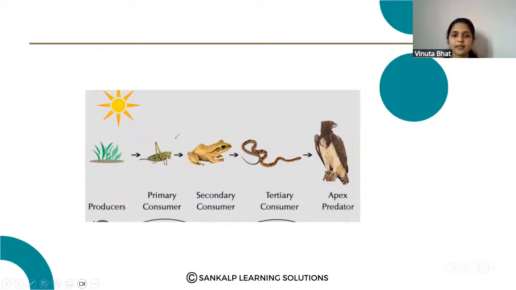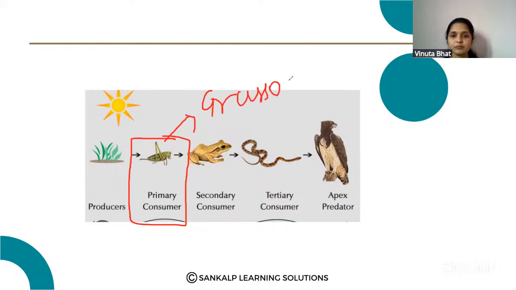When there are more grasshoppers, they depend on the producers and destroy them, because compared to the grass, more grasshoppers are there.